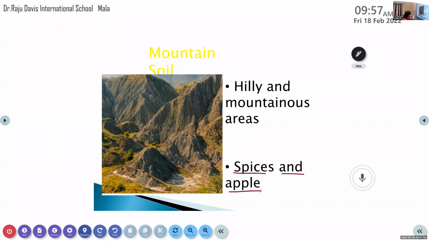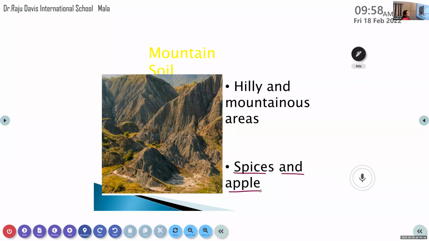In that page you have to underline mountain soil. Underline that mountain soil, and inside the picture there are spices and apple, so please underline that also. Page number 28. In that textbook, pictures are there, no? Mountain soil, one picture you can see. Inside the picture, what are the crops we can grow? Spices and apple. Underline that.